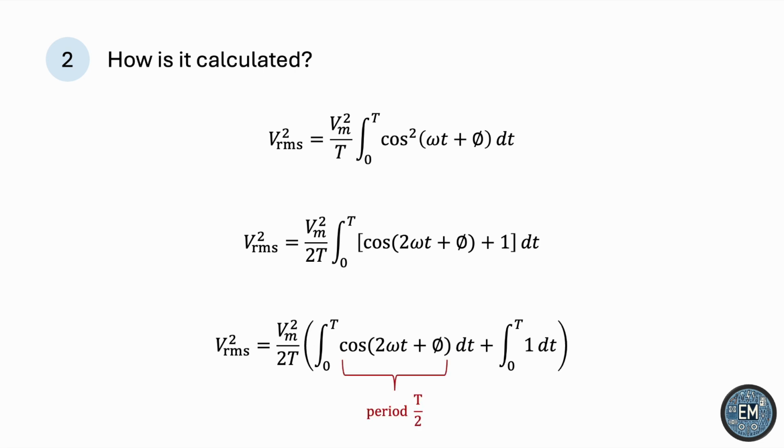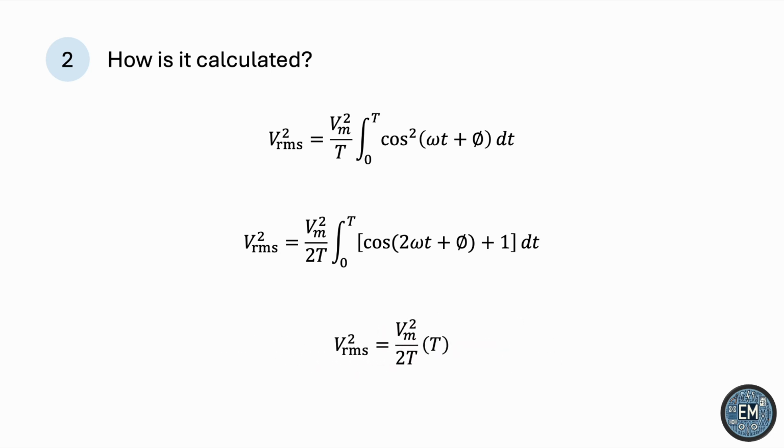Notice that this cosine has double the frequency, so it has half the period. And we're integrating it from 0 to T, so we're integrating a cosine over 2 periods. The integral of any sinusoid over an integer multiple of its period is 0. So this integral will vanish. You can verify it yourself by finding the antiderivative and plugging in the bounds, but you will get 0. We are left with this integral of 1 dt, and that's of course T. The T and T cancel out, and VRMS becomes Vm over the square root of 2.